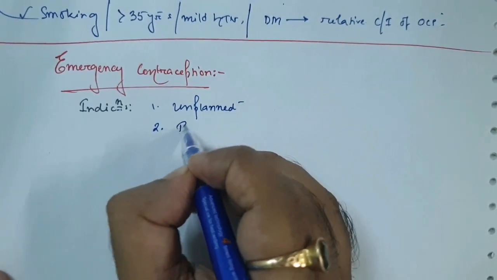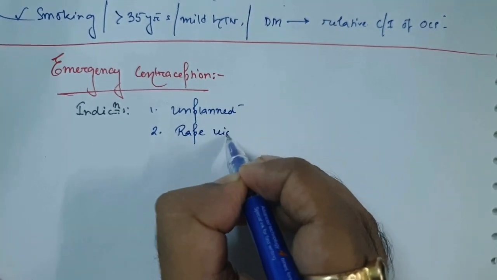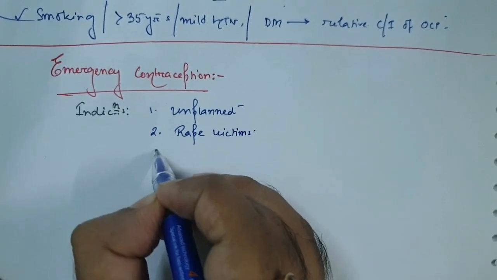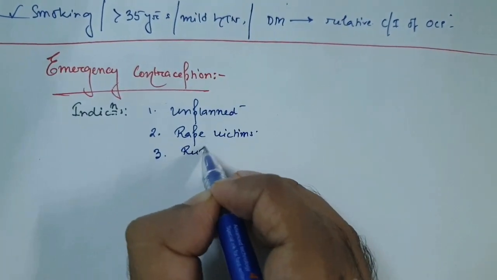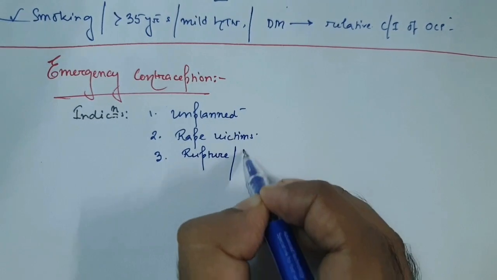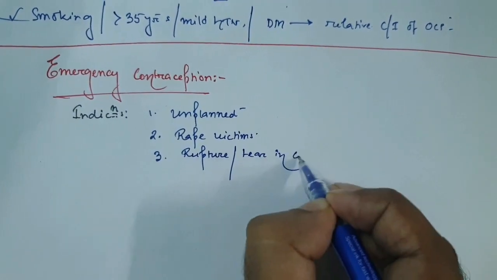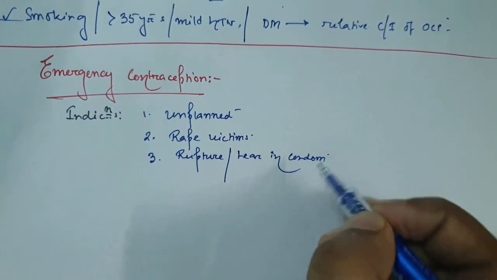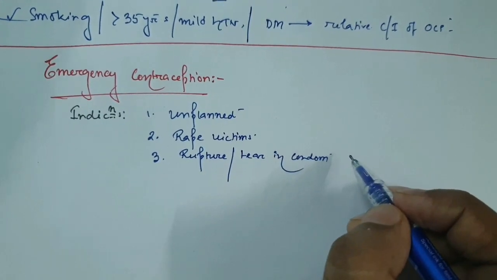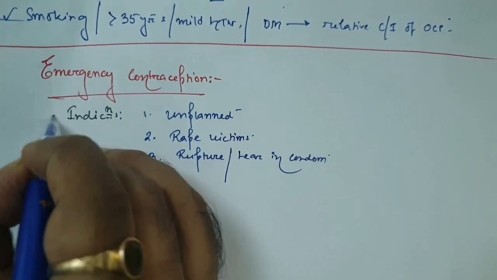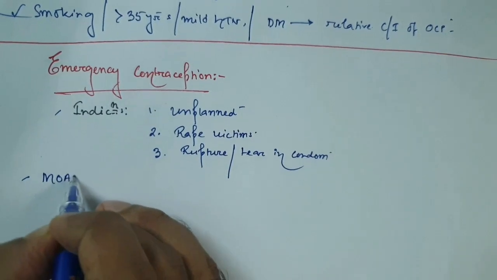Number two, rape victims. And number three, if there is rupture or tear in condom or any barrier method of the contraception during the time of the intercourse.